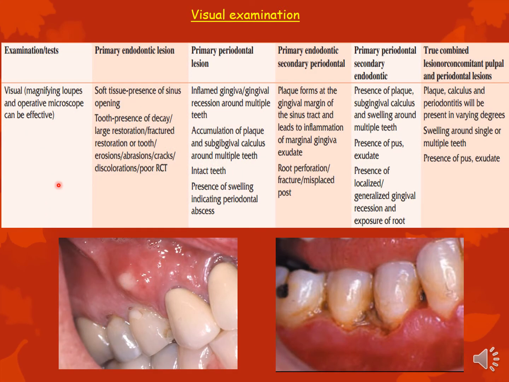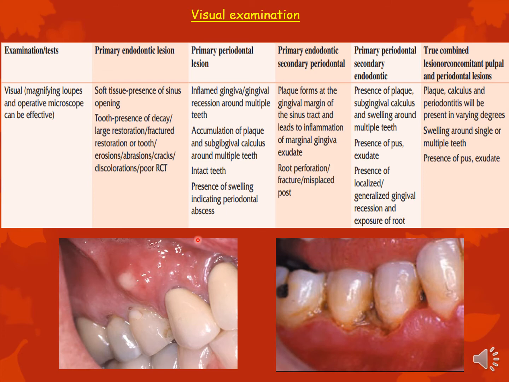So this is what an abscess or a sinus looks like in the first picture, and this is what your typical periodontitis with gingival signs of inflammation looks like. Okay, so I've just divided it according to the classification to help you understand better. The classification being primary endodontic, primary periodontal, primary endo secondary perio, primary perio secondary endo, and true combined.